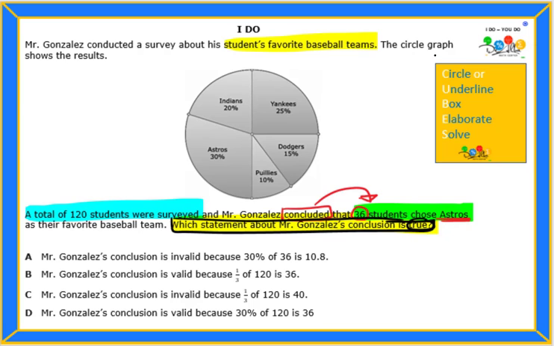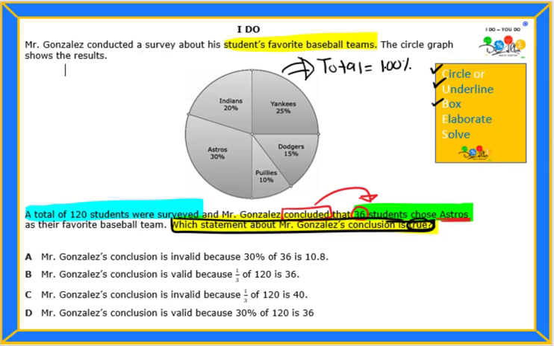Let's elaborate. So we did use our cube strategy. We circled and underlined important information. In our case, we highlighted the important information. We boxed in our question, and we're going to elaborate. So what I know is that in a circle graph, the total is equal to 100%.